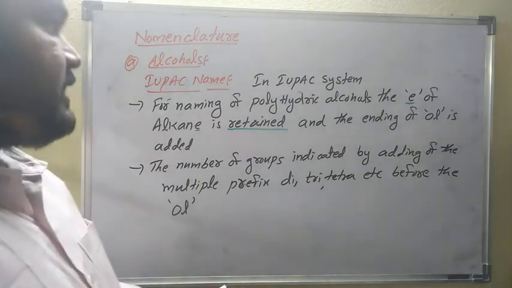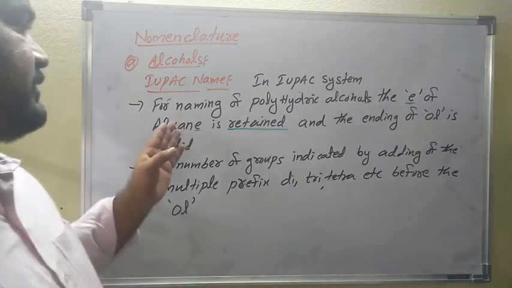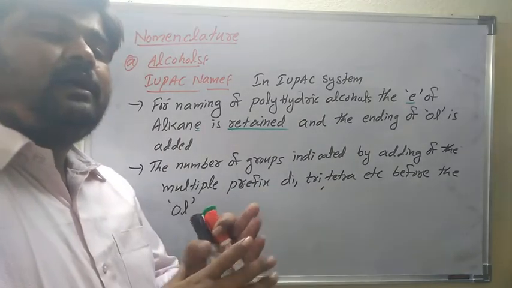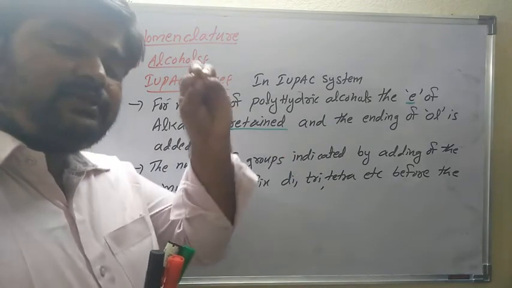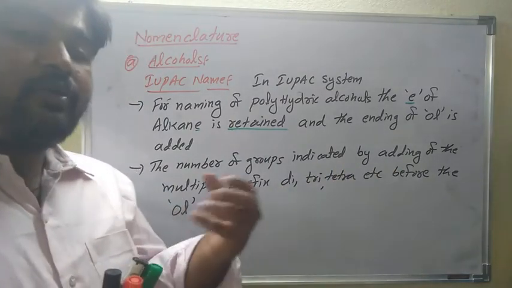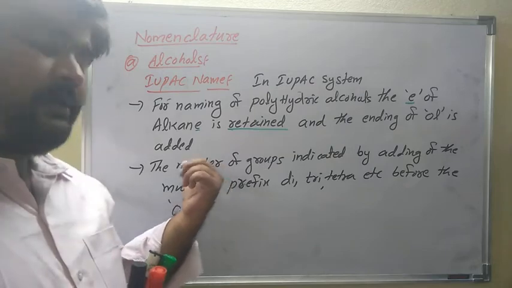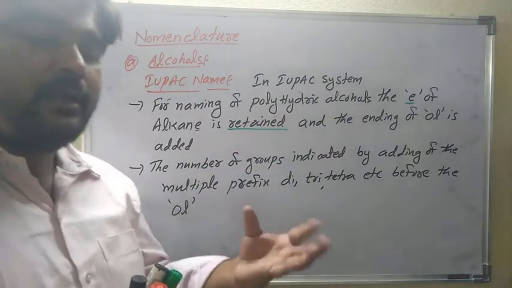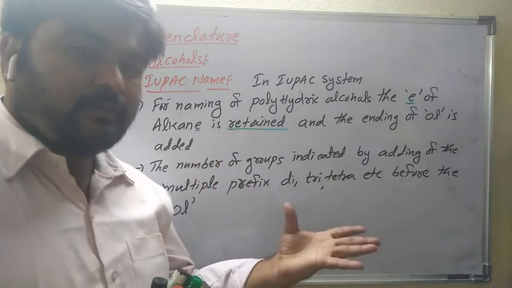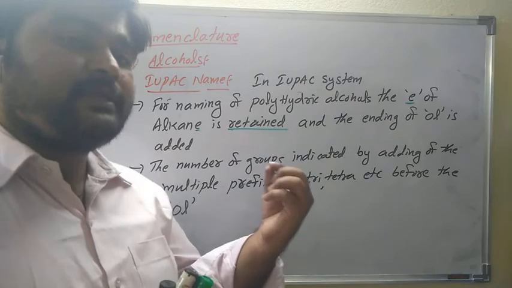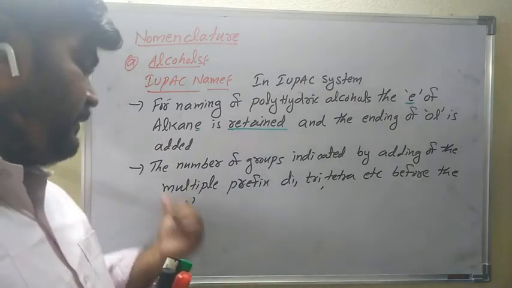I will write an example here. In the IUPAC system, for naming of polyhydric alcohols there is no change to the E, so the E remains the same, but you have to add the extra "ol". One OH group, two OH groups, three OH groups, more than one OH group may be present. The position numbers are given before the "ol".